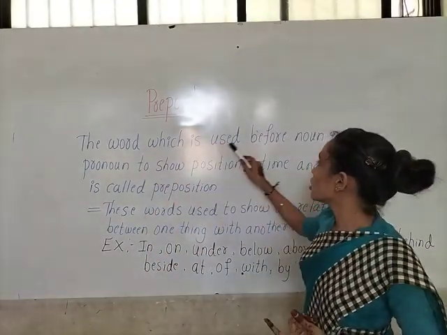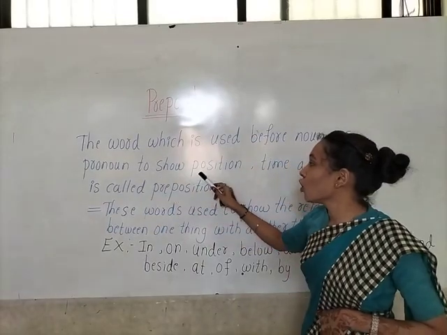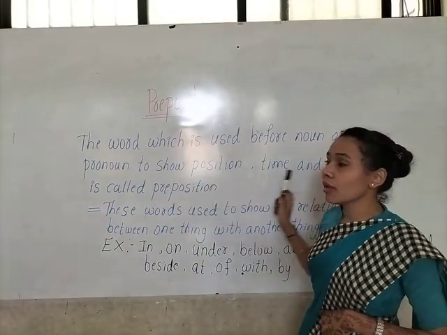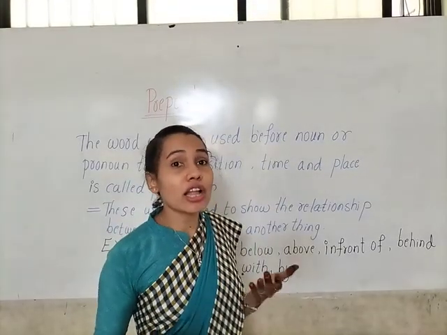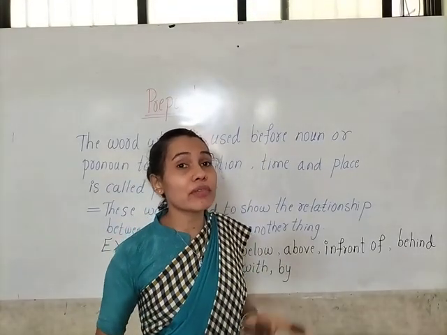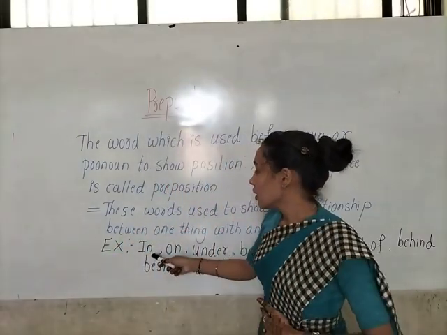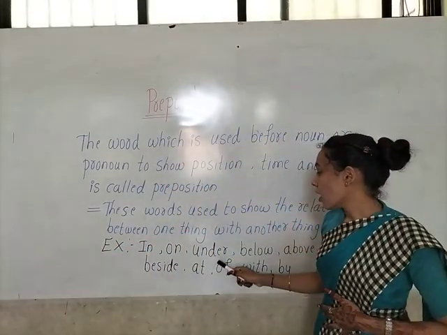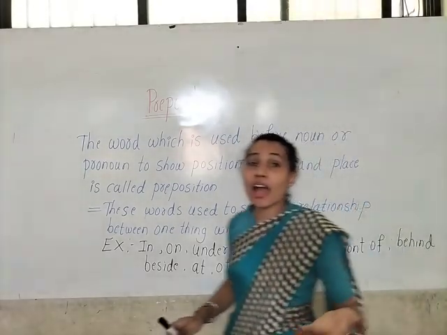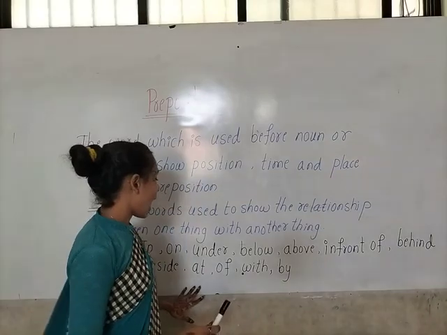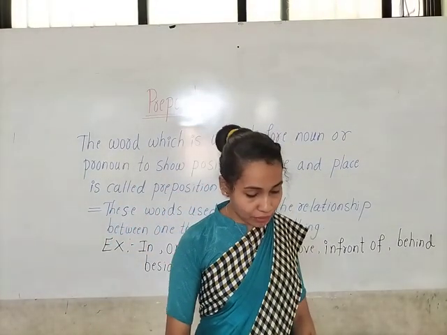The word which is used before noun or pronoun to show position, time and place is called preposition. They also show the relationship between one thing with another thing. For example, in, on, under, below, above, in front of, behind, beside, at, of, with, by. These are some examples for preposition.